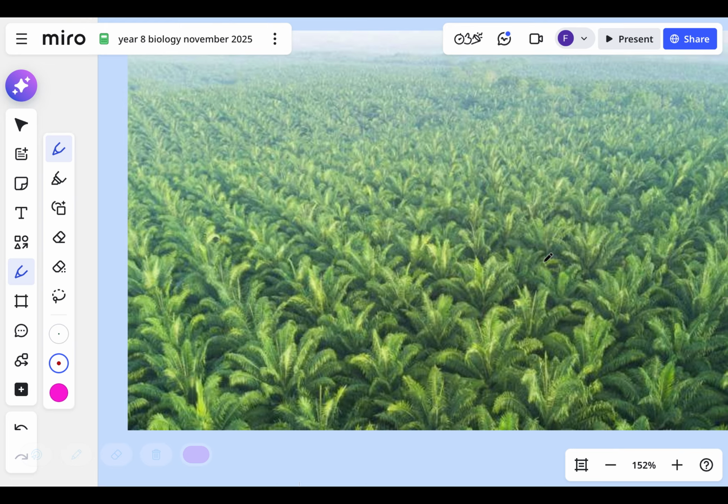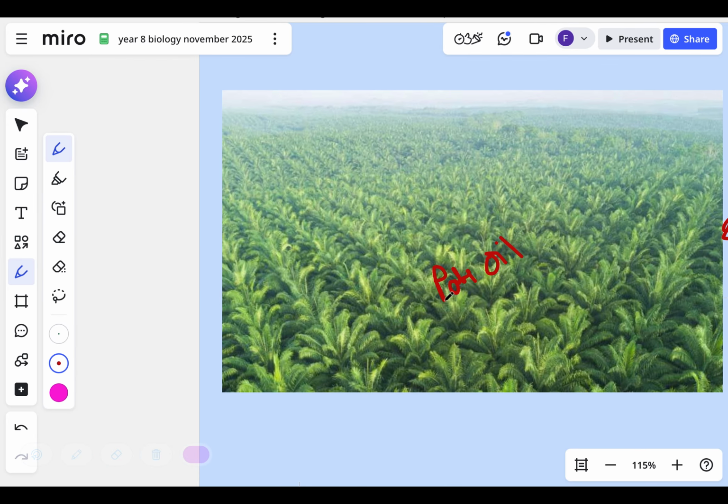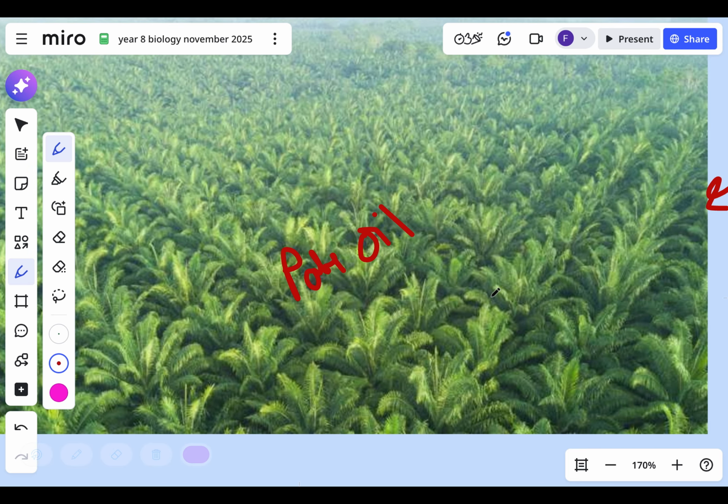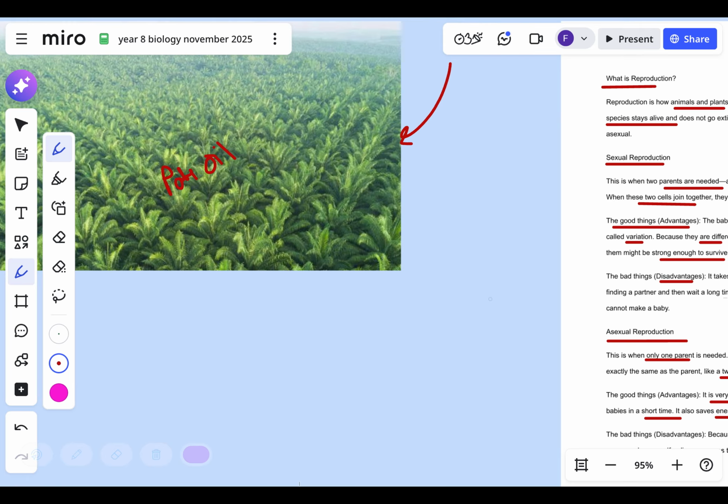So every single tree is identical. And if one disease comes up that attacks palm oil, just one single disease, it will kill all the trees. Every single one. Dead. And that's really, really important. So when you have no variation and they're all clones, one disease comes along, it will kill everything. There's no variation.